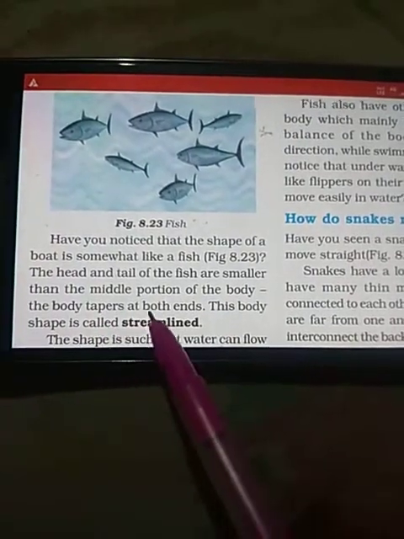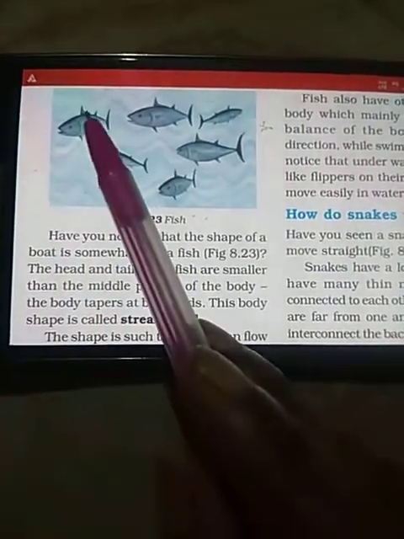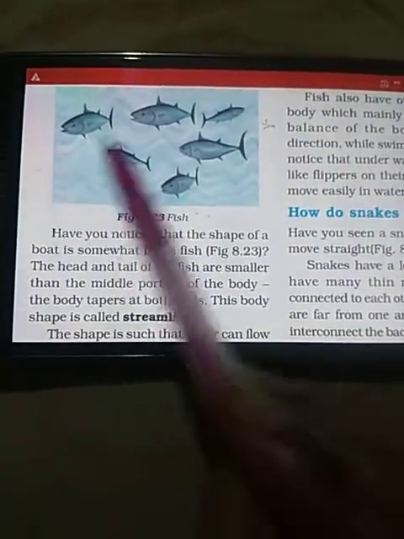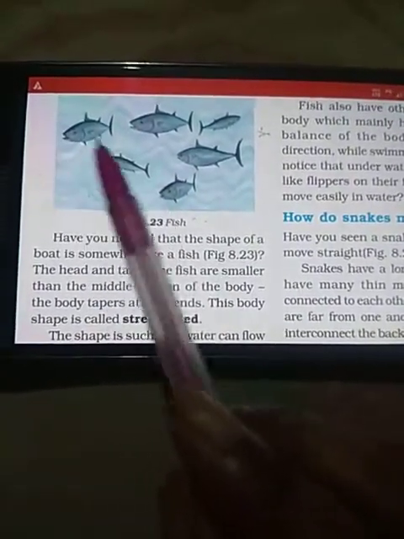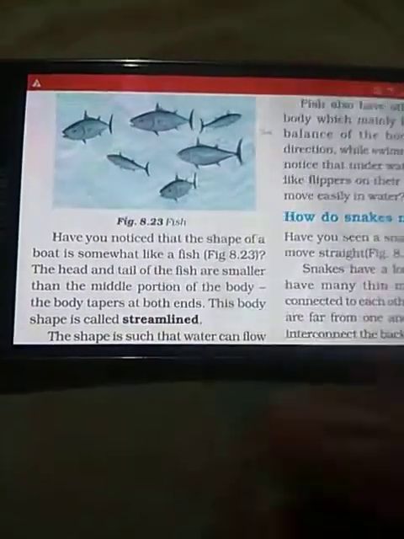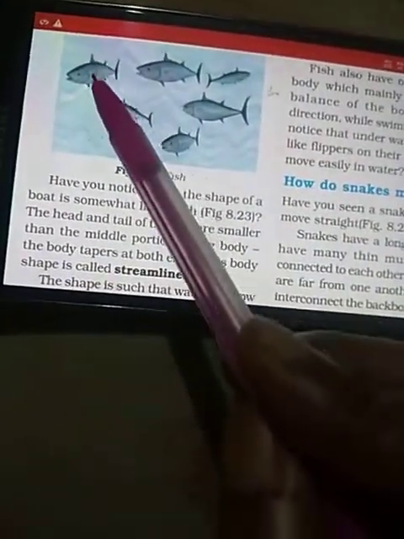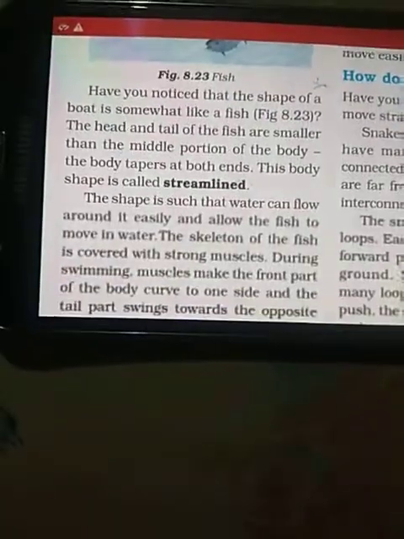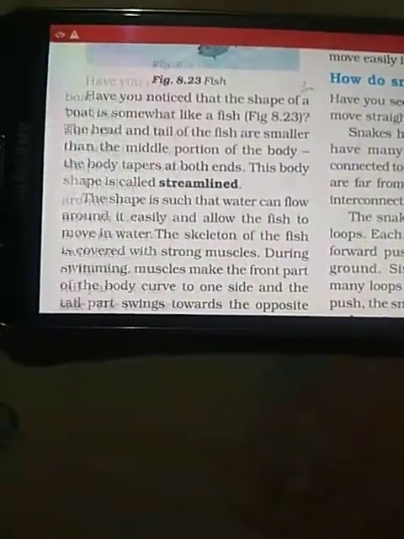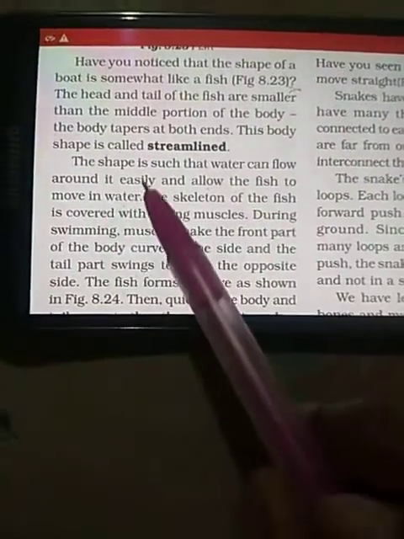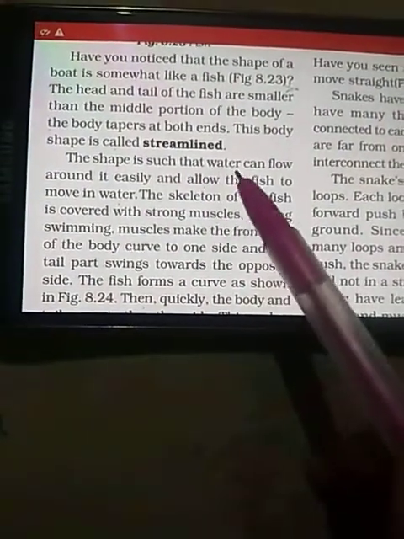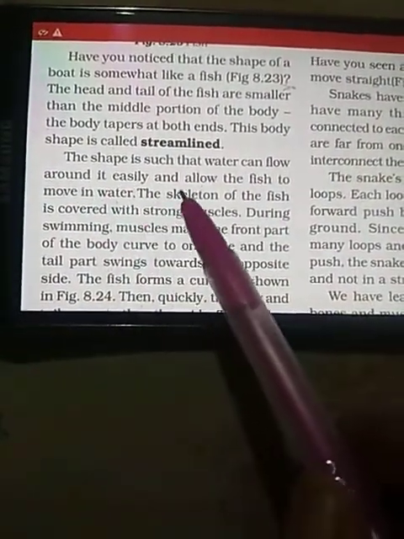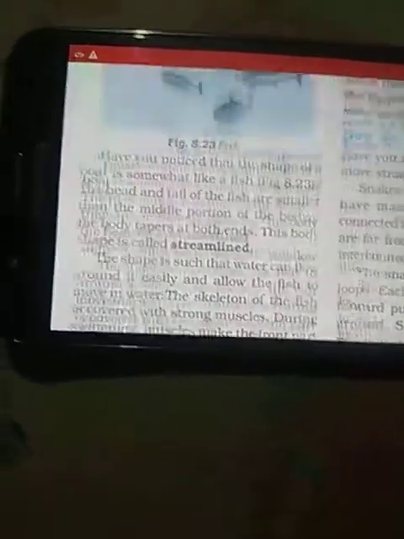The body tapers at both the ends, meaning the body becomes narrower at both the ends, and this shape is known as streamlined, in which the head and the tail are narrower than the middle portion of the body. This structure is known as a streamlined body. The shape is such that water can flow around it easily and allow the fish to move in water.